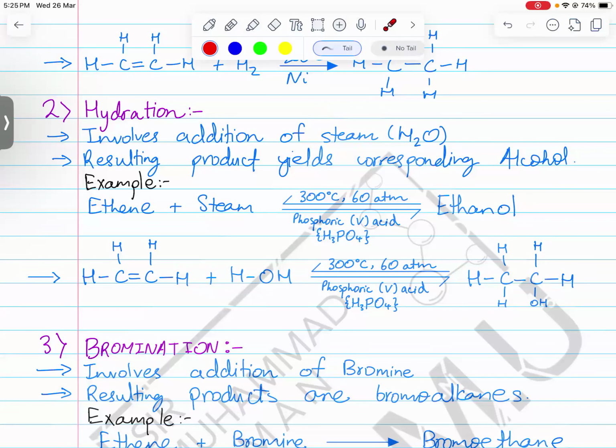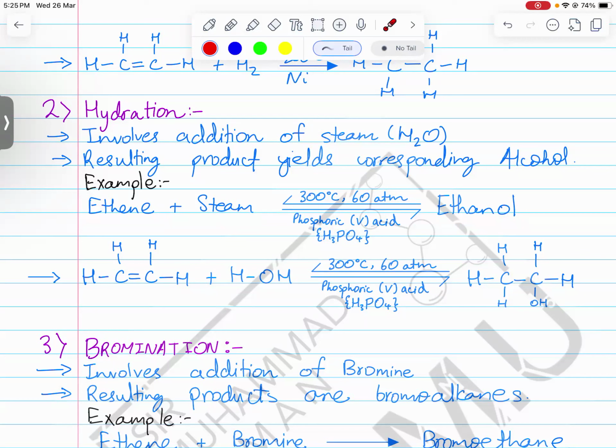The pressure required is 60 atmosphere pressure, and phosphoric acid is used as a catalyst. You're going to need phosphoric acid as catalyst, 300 degrees Celsius temperature and 60 atmosphere pressure. Ethene will react with steam to produce ethanol. So what do we see? We see that alkenes by hydration produce alcohols. Alcohols is also a homologous family which you will study after this chapter, after alkenes.